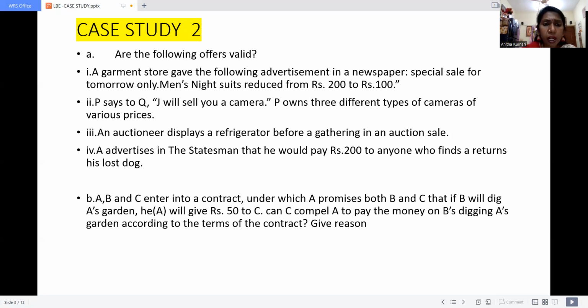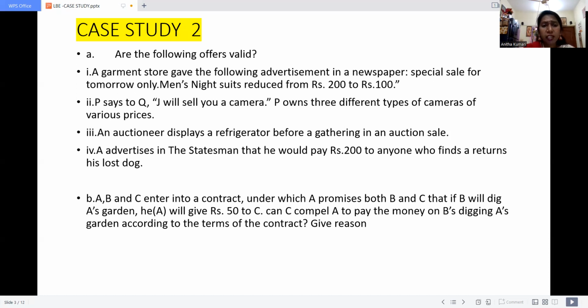Maybe if the camera starts from 5,000, another person will ask 6,000, and so on. So this is not a valid contract. Why? Because the auctioneer has displayed the product before the public gathered.